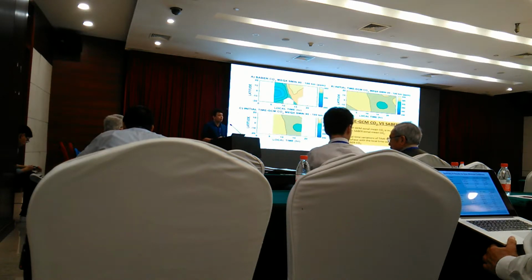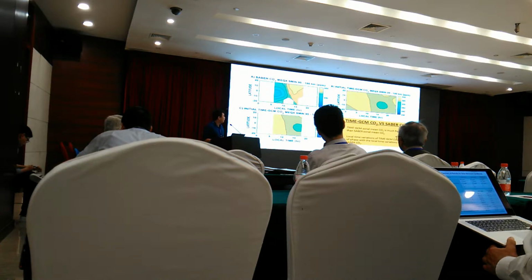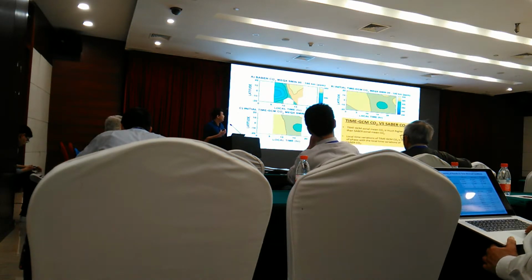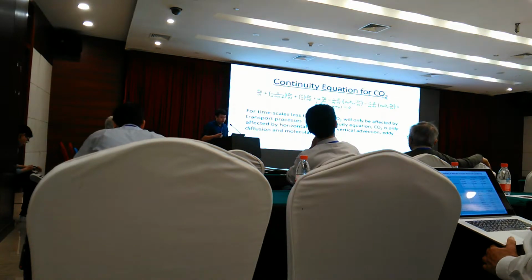Now, modifying a model like TIME-GCM is very difficult because it is a three-dimensional general circulation model. However, we can at least try to determine what are the parameters in the model that would be worth eventually improving. To do that, we do a tendency analysis involving the continuity equation.